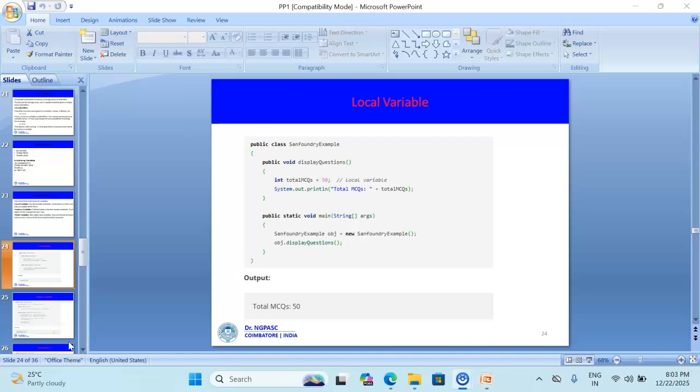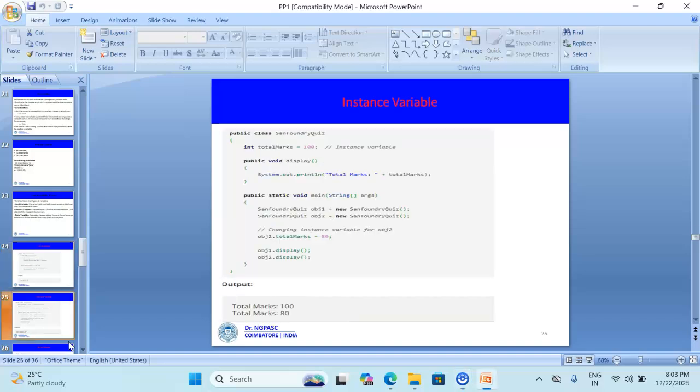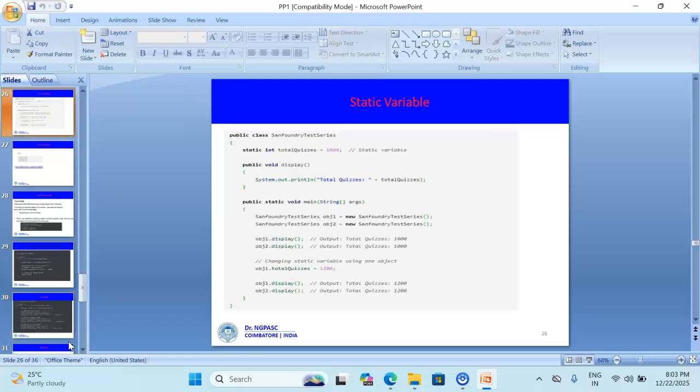it's declared inside a method, constructor or a block, and it can be accessible within the specific method. Here in this example, I have declared total MCQ is equal to 50 inside a method as well as inside a class. So this one is a local variable. Next is instance variable. An instance variable is declared inside a class but outside a method. So I have declared total mark is equal to 100 inside a class but outside a method. So this one is what? Instance variable. And next one is static variable.